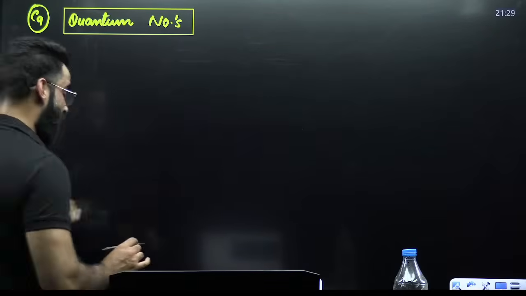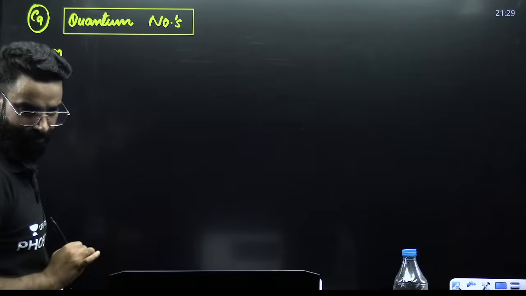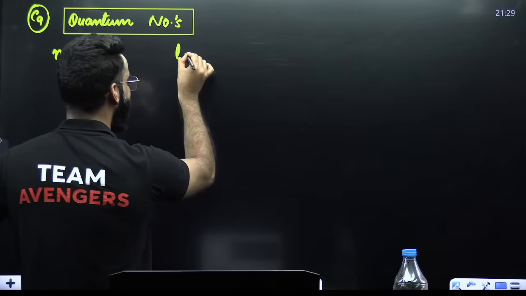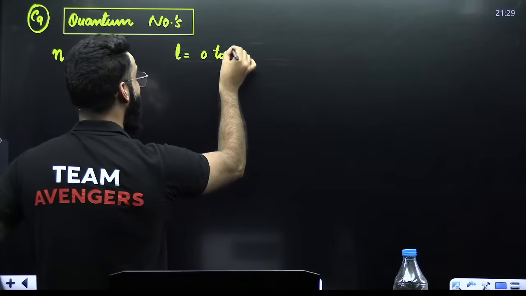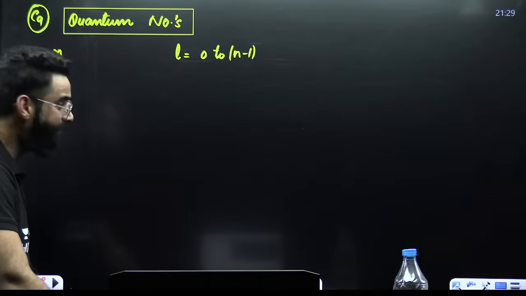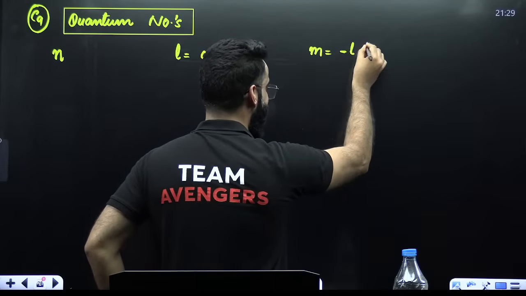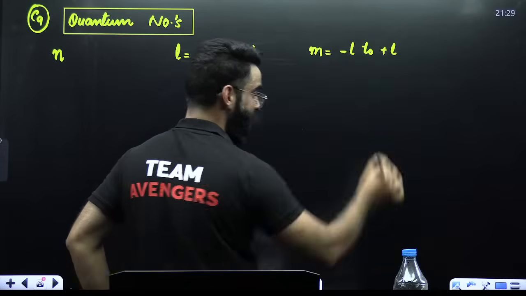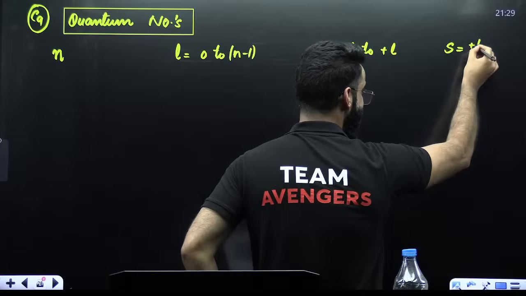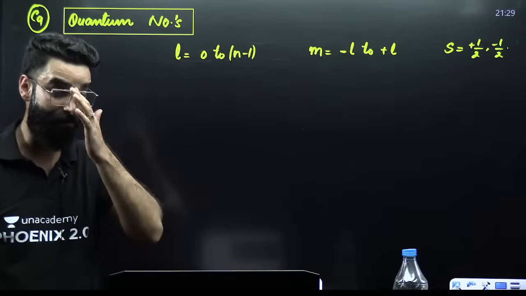My dear students, your first quantum number is the principal quantum number, which is represented with n. Your second quantum number is the azimuthal quantum number, L, and the value of L is from 0 to n minus 1. Just remember it directly. Similarly, the magnetic quantum number, m, has values from minus L to plus L. And the last quantum number, the spin quantum number, can have a value of either plus 1 by 2 or minus 1 by 2. These are just the 4 things which you have to remember, and you are done.